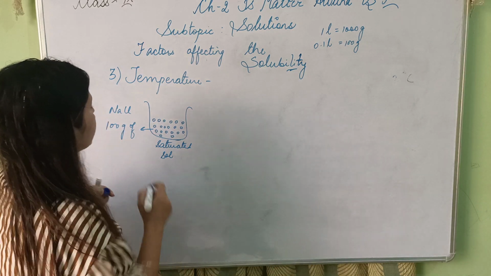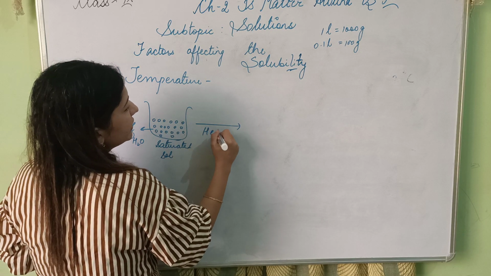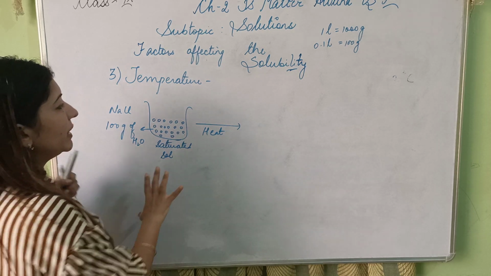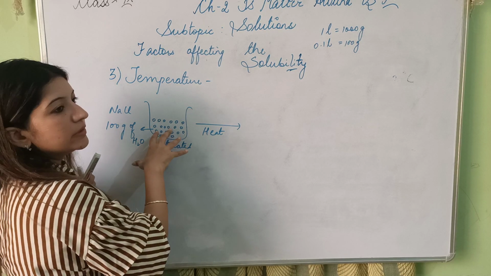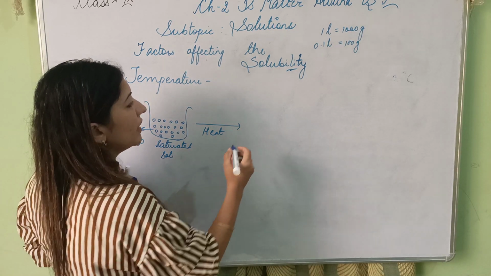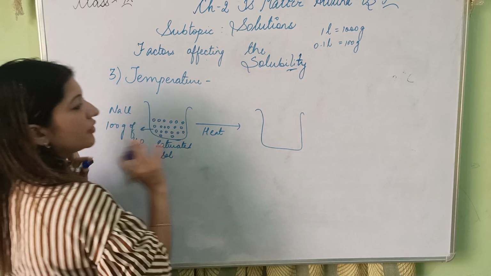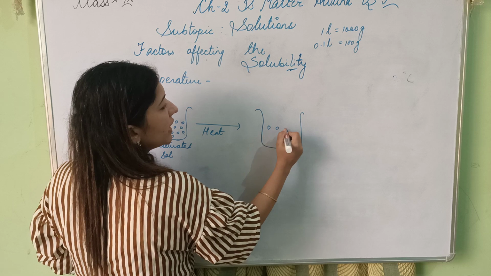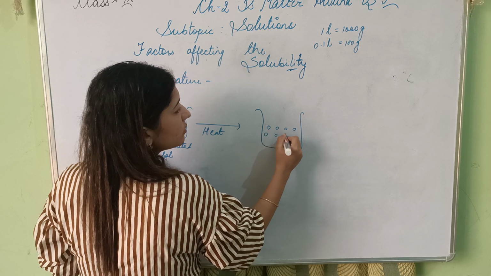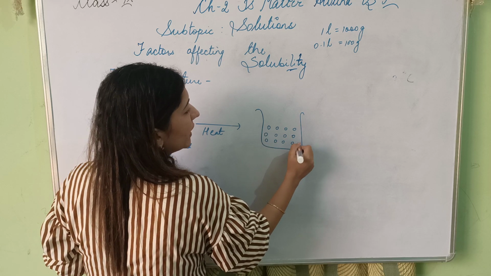Now what happens when I try to heat it? Heating के बाद क्या होगा? This saturated solution, what happens to the water molecules? आपने heat supply करी, ये जो molecules हैं, they gain kinetic energy. अब kinetic energy से क्या होगा? When they are having high kinetic energy, they try to move here and there. They try to move apart from each other. एक दूसरे से दूर हो जाते हैं, creating interparticle distances more. They have created space or more room for solute particles.